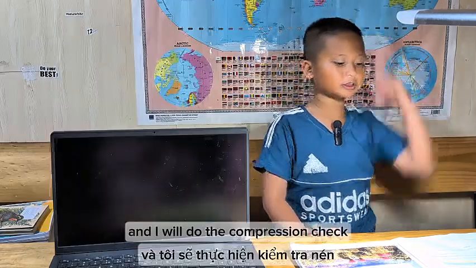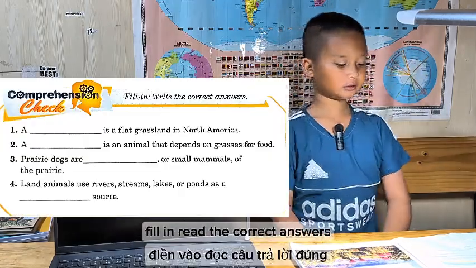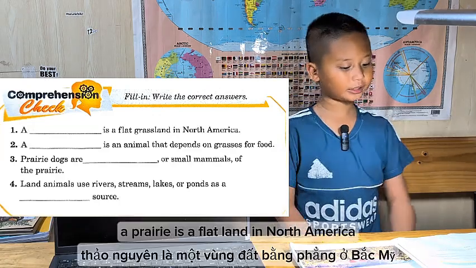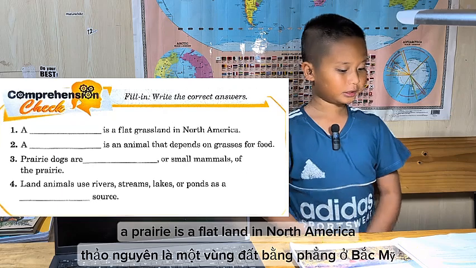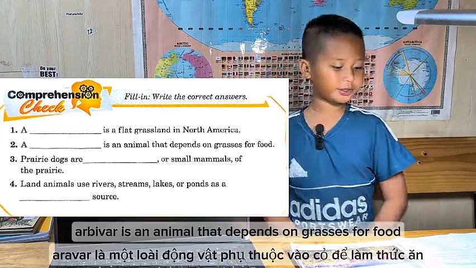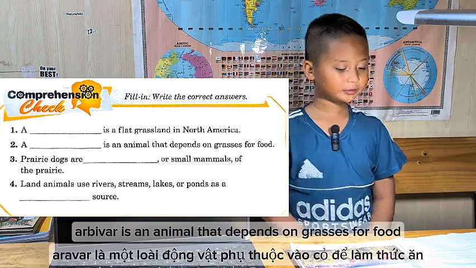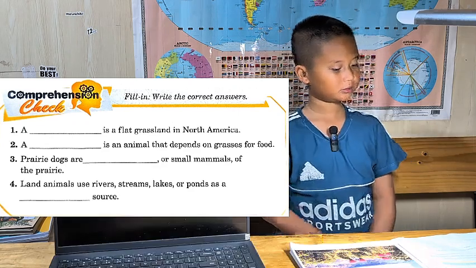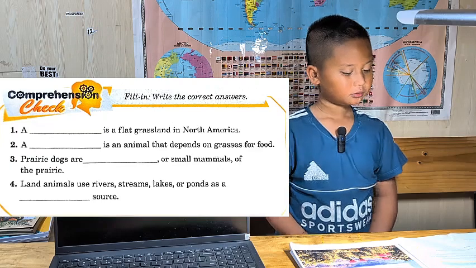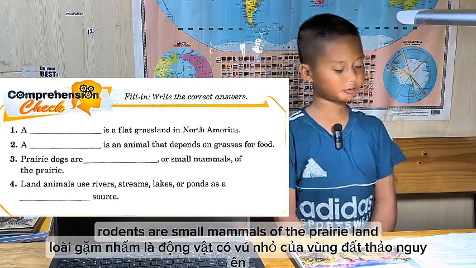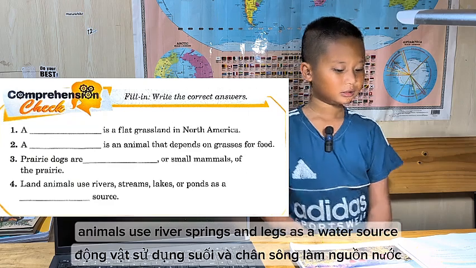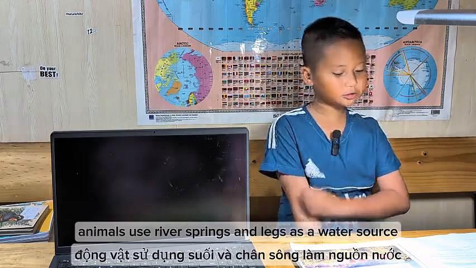And I will do the comprehension check. Fill in. Write the correct answers. A prairie is a flat land in North America. An herbivore is an animal that depends on grasses for food. Prairie dogs are rodents, or small mammals of the prairie. Land animals use rivers, streams, and lakes as a water source.